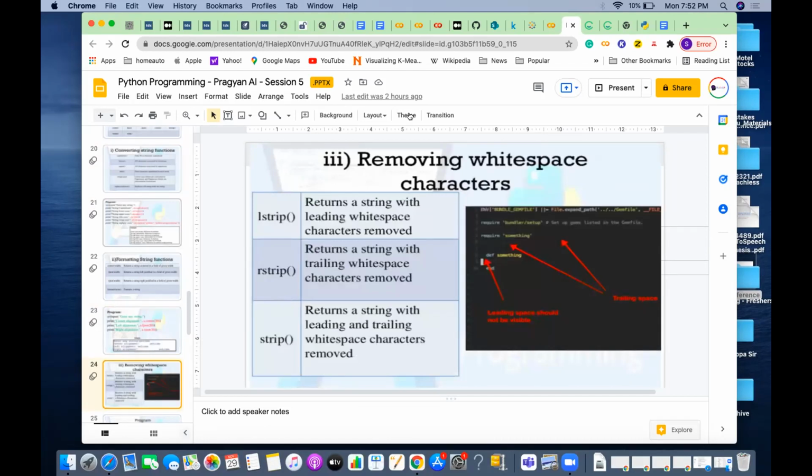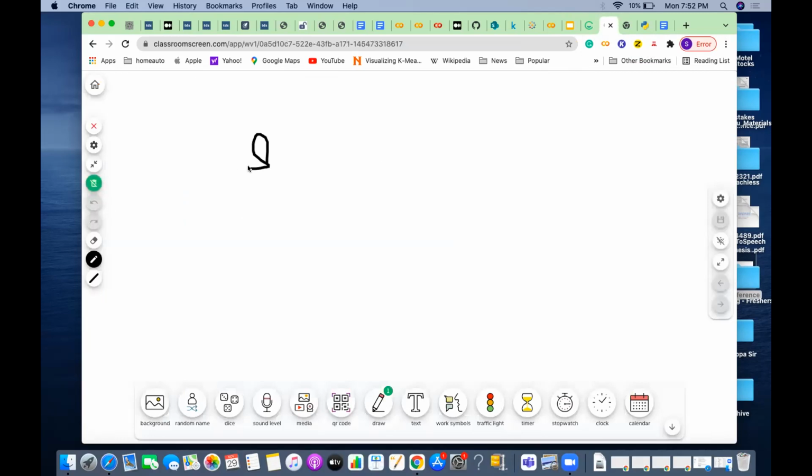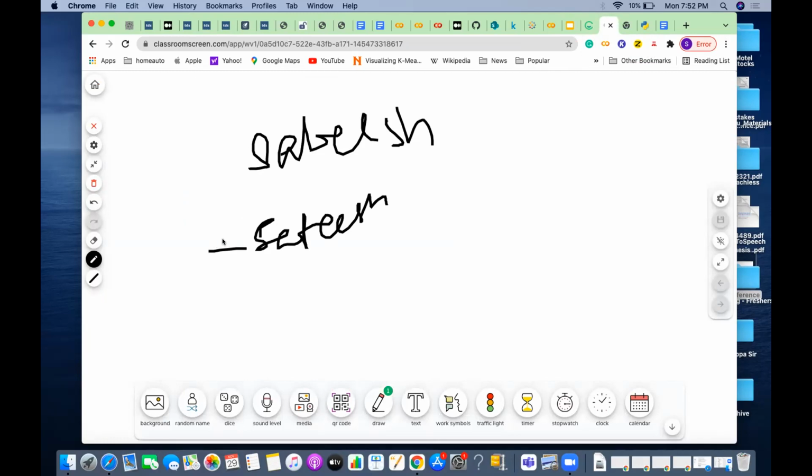Okay. One more thing most commonly used is stripping. Now why is stripping necessary? Something like somebody has written Satish here, and then somebody has entered a space and Satish. So when you try to compare these two, this space is also an ASCII character, so this is a different string. But if you see, a human can identify both are same. This Satish and this Satish is same. Even the capital S, everything is same. Here also everything same.